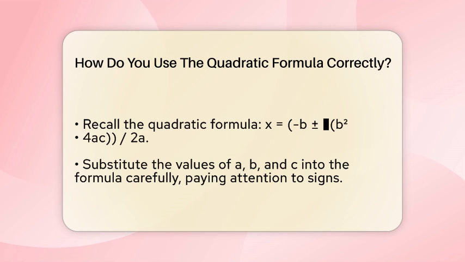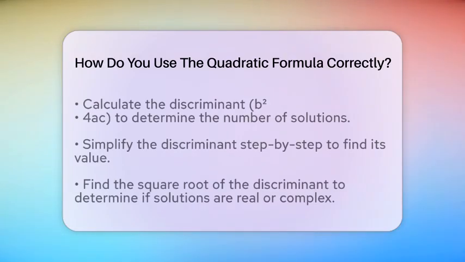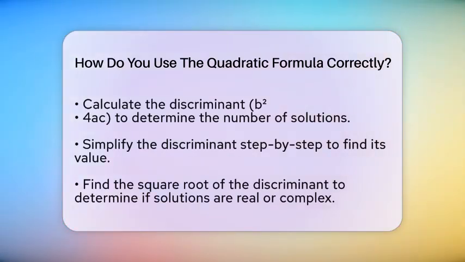Next, calculate the discriminant, which is the part under the square root. b squared minus 4 times a times c in our example. That's (-5) squared minus 4 times 3 times -7. Simplify it step by step. (-5) squared is 25, and 4 times 3 times -7 is -84, but since it's minus 4 times a times c, and c is negative, it becomes plus 84. So, 25 plus 84 equals 109.